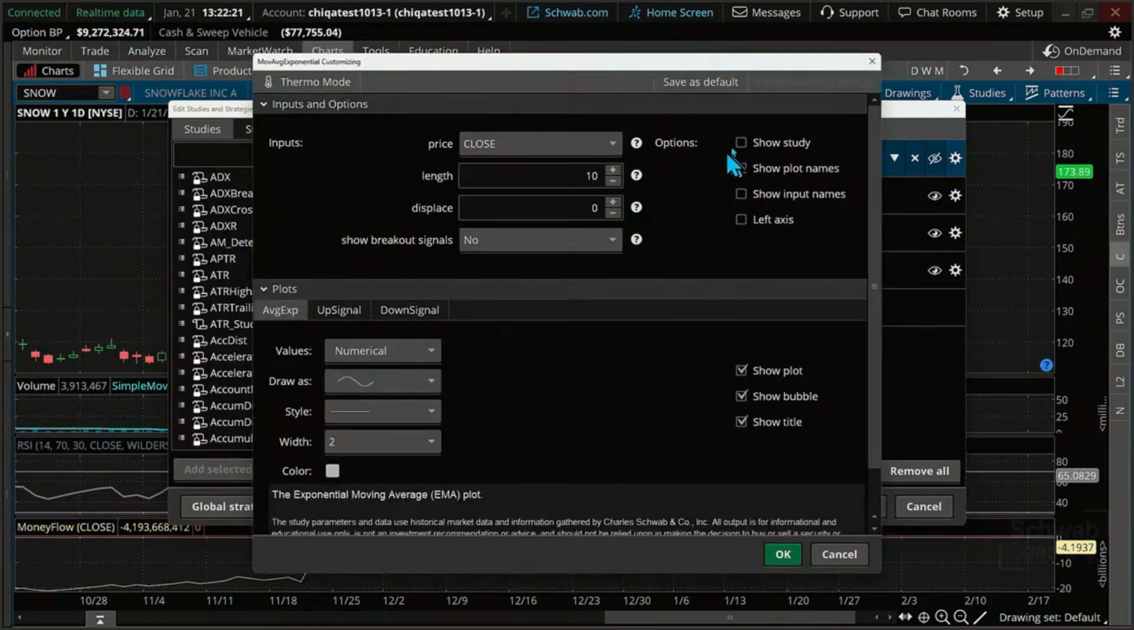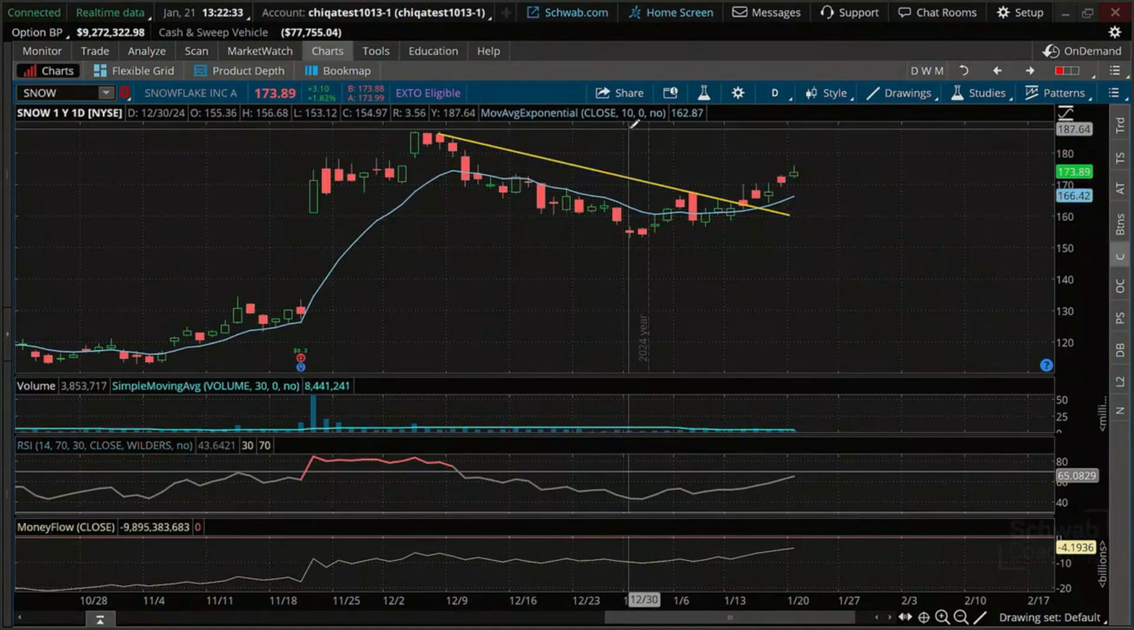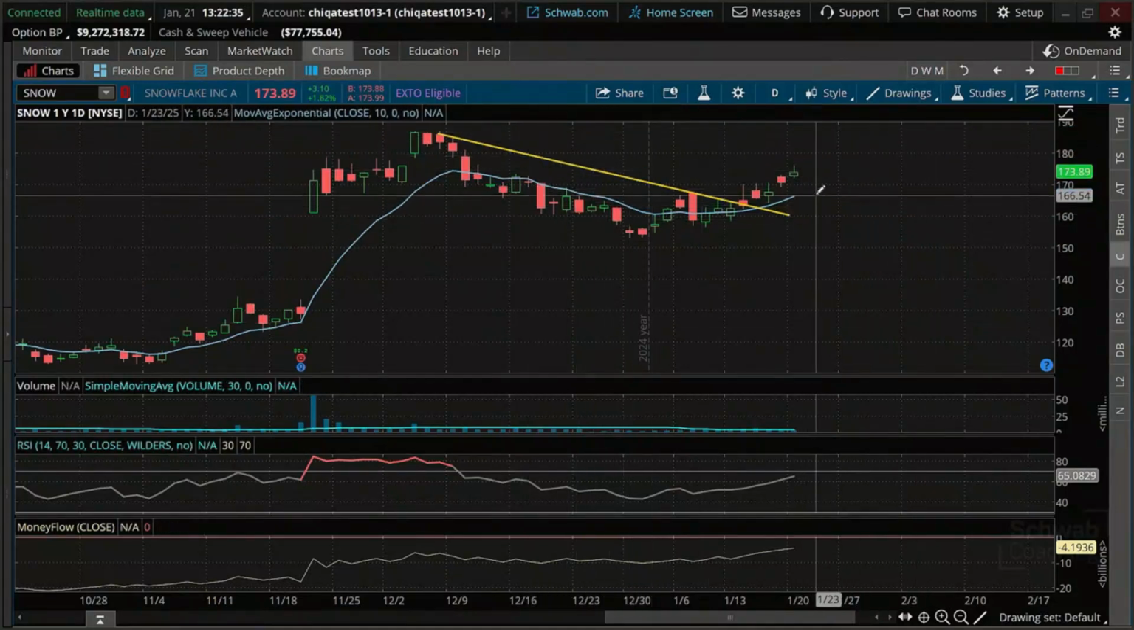Let's click on our wheel. I'm going to go ahead and show study. I've got to change the color so we can actually see it. All right, there you go. Okay, so that is an exponential 10 moving average right there. Now, notice this is interesting.